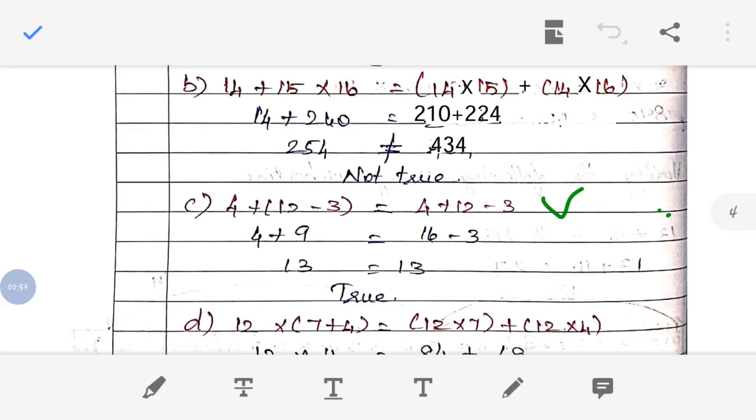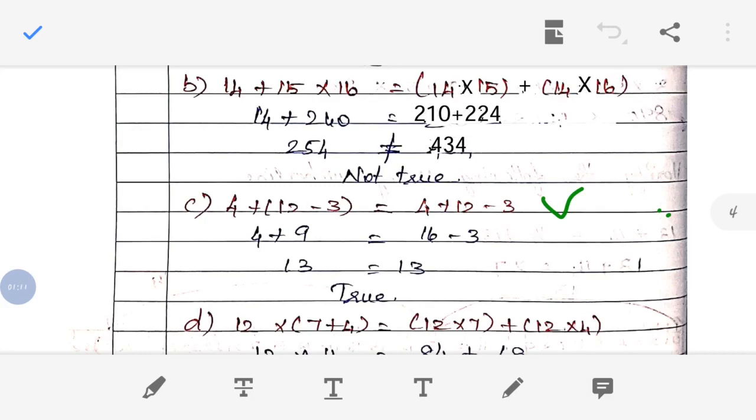What is the value for 14 into 15? 210 will be the answer, and 14 into 16 will give us 224. Now we are going to add these two, so we will get 434. Is 254 and 434 equal? No, it's not equal. So this statement is not true.